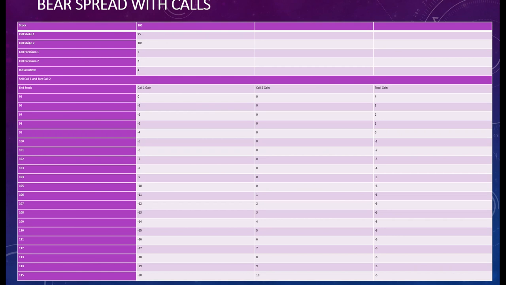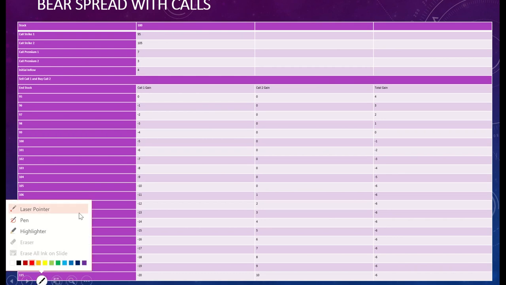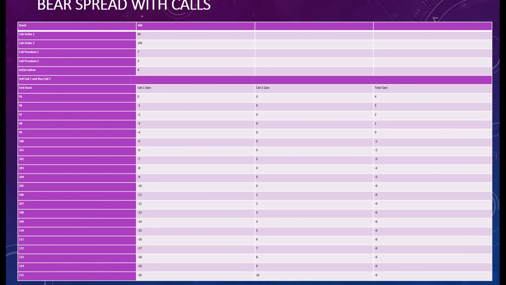So let's understand the strategy. Here you are given an example that the current stock price is rupees 100, right? And call strike 1 is 95 and call strike 2 is 105. So the strategy says, as you can see here, sell call 1 and buy call 2. This is your strategy, right? So selling call 1 means you will sell the call at the strike of rupees 95.